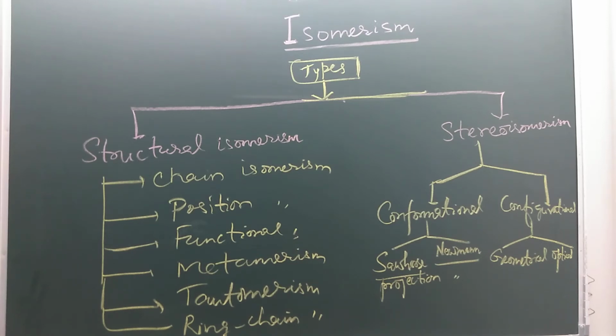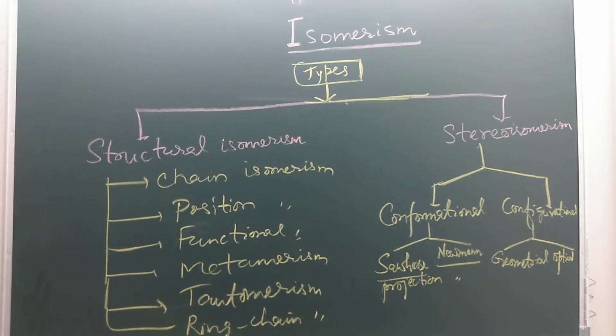In conformational isomerism, we will study Sawhorse projection and Newman projection. In configurational isomerism, there are two types: geometrical isomerism, also called cis-trans isomerism or EZ isomerism, and optical isomerism. So these are the different types of isomerism that organic compounds exhibit.